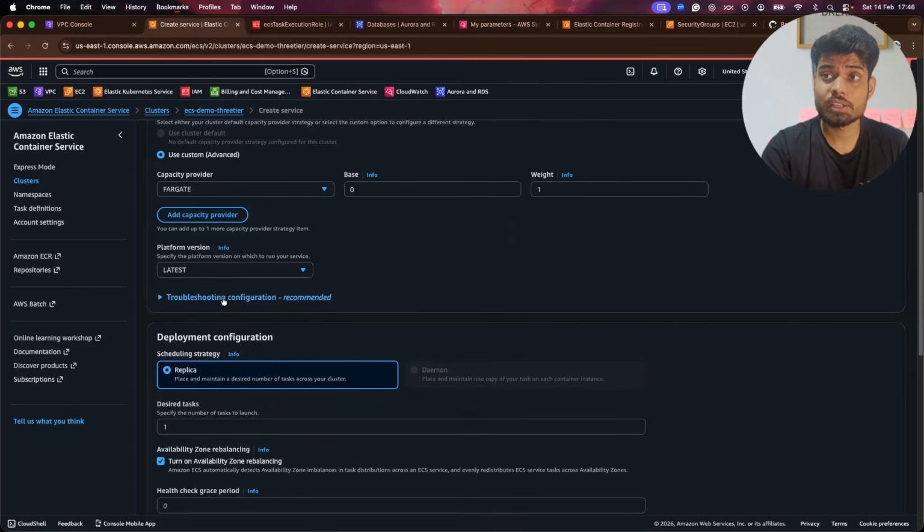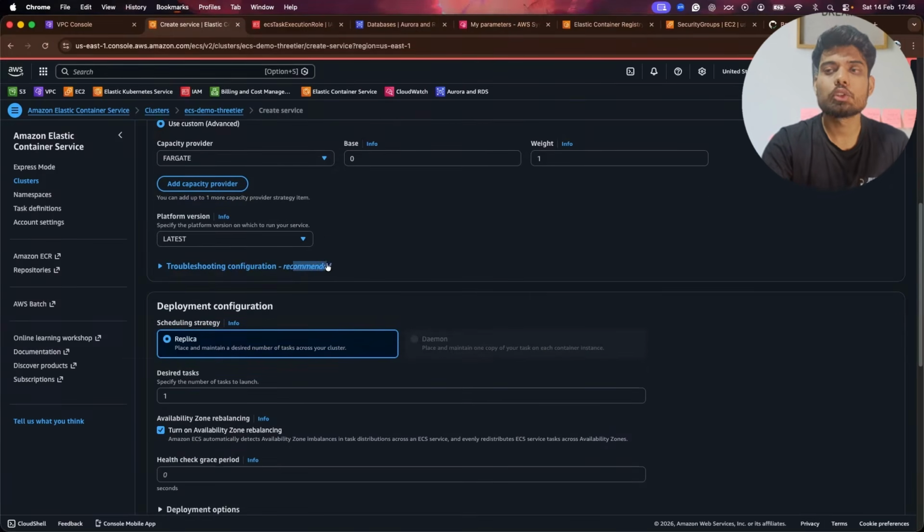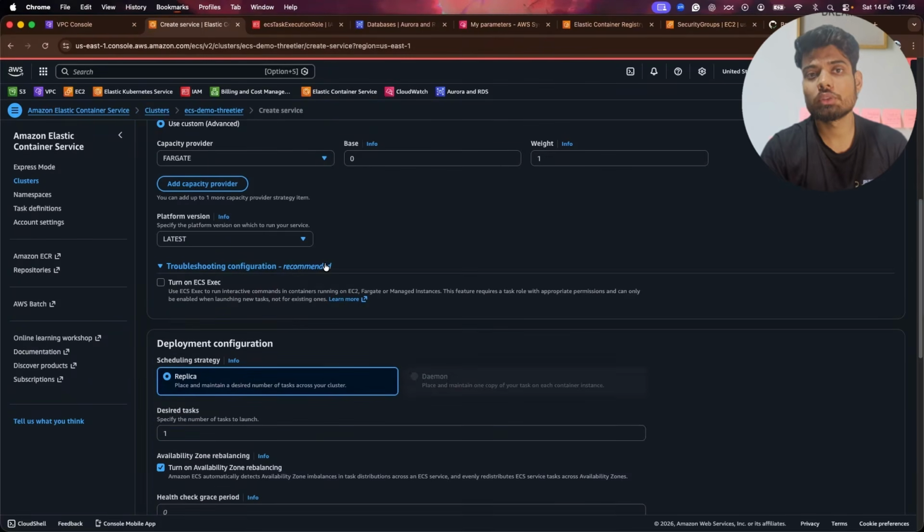Now, the important thing is the troubleshooting configuration. It is recommended. What does it mean? Let's suppose something goes wrong with your container, and you want to go into that container and check some configurations, whether they are correct or present or not. For that, we have to turn on ECS Exec, which is like when we run the Docker exec command to enter the particular container. If you want to do that, always check this box, and I would say 100% you should enable this checkbox. Otherwise, there would be a lot of issues and you won't be able to understand. You will just be assuming from outside of the container that this might happen.